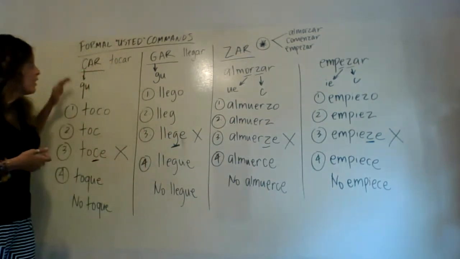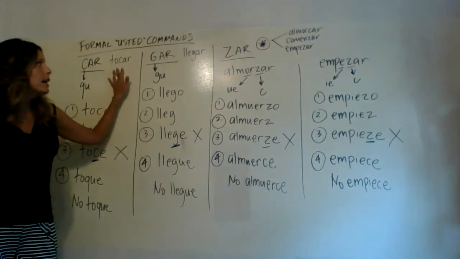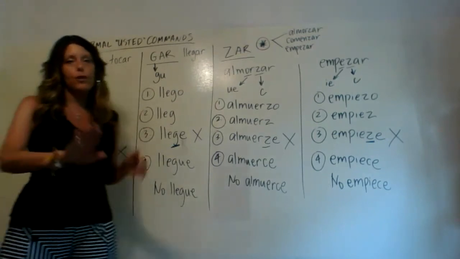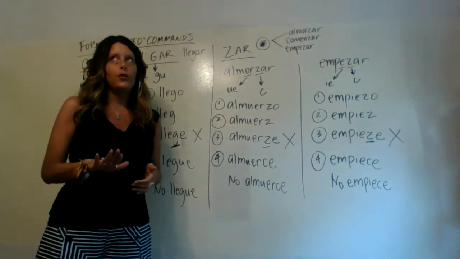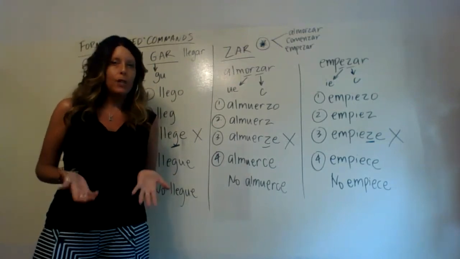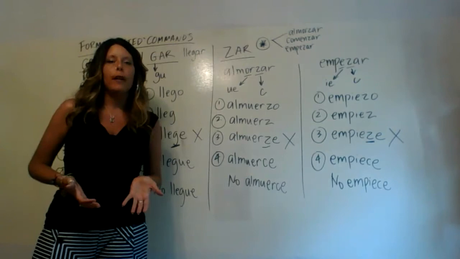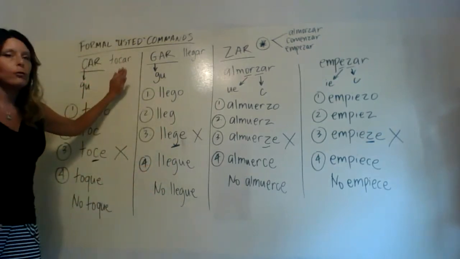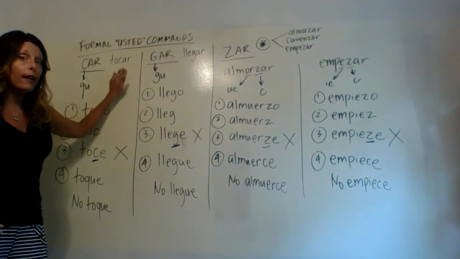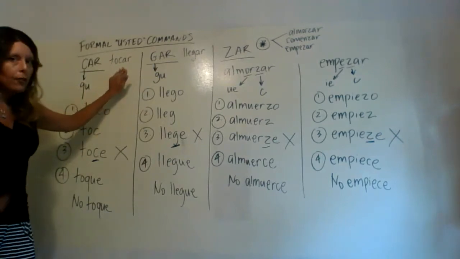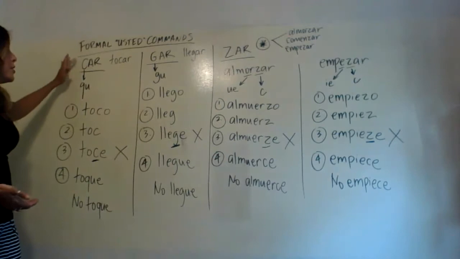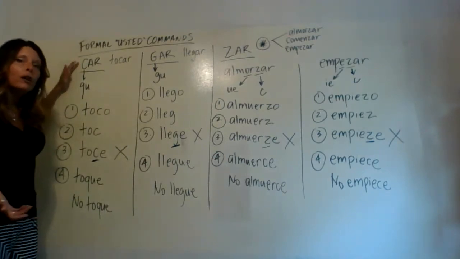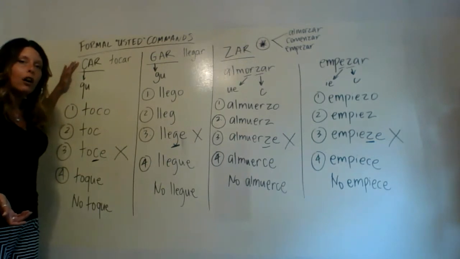For car verbs, we're taking the exemplary verb tocar. Tocar can mean to touch, but it can also mean to play music or play a musical instrument. We want to form a formal usted command with the verb tocar, and we're still going to follow all the steps. I just put a little reminder here. Again, you might need to go back and review the first time that you might have seen car, gar, and zar verbs.